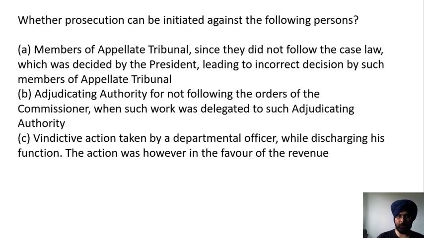Whether prosecution can be initiated against the following persons. So whether the following person can be prosecuted: a member of the appellate tribunal, since they did not follow the case law which was decided by the president, leading to an incorrect decision by such member of the appellate tribunal; an adjudicating authority for not following the order of the commissioner when such work was delegated to such adjudicating authority; vindictive action taken by a departmental officer while discharging his function. The action was, however, in favor of the revenue.